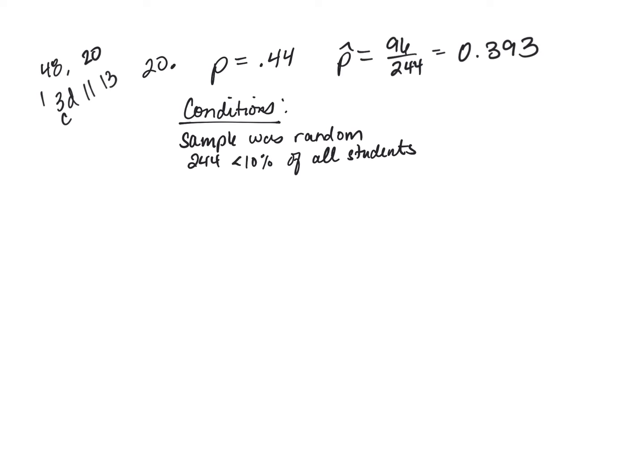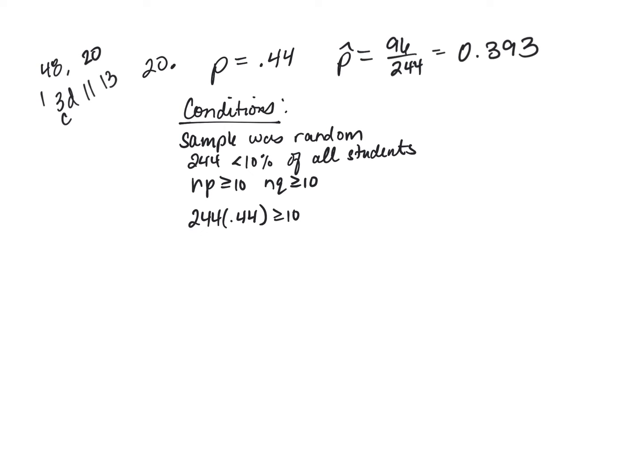Okay, so the conditions for proportions are np greater than or equal to 10 and nq greater than or equal to 10. And I can't just write that. I need to actually do the calculations. 244 times 0.44. I'm not using the numerator of the P hat because I know the population proportion, and I want to know with the 44%, do I expect 10 successes and failures? This is different from chapter 19.